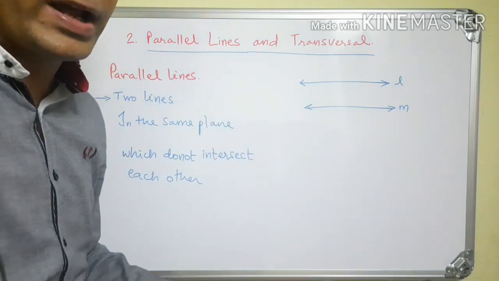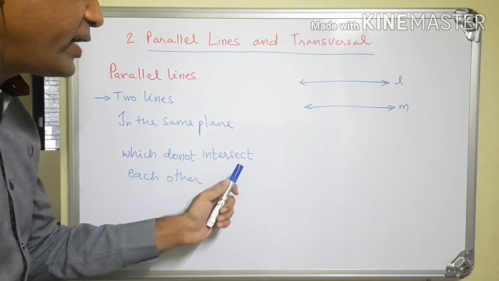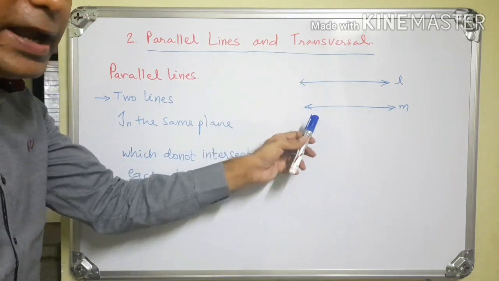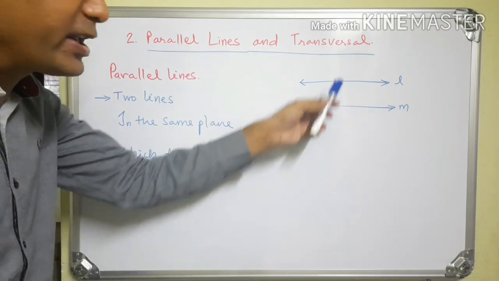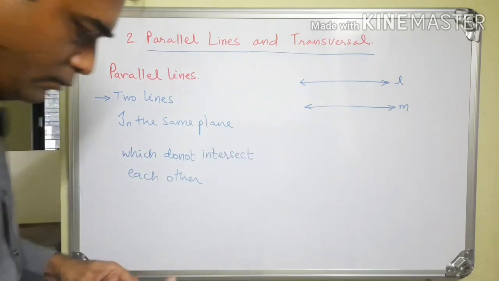So those two lines should be in the same plane and which do not intersect each other. Now line L and line M are not intersecting each other. Therefore these lines are parallel lines.